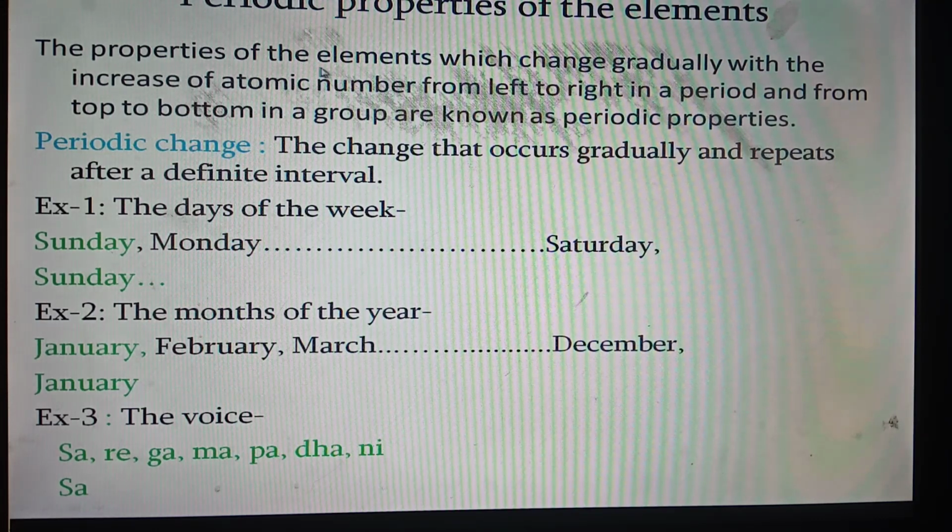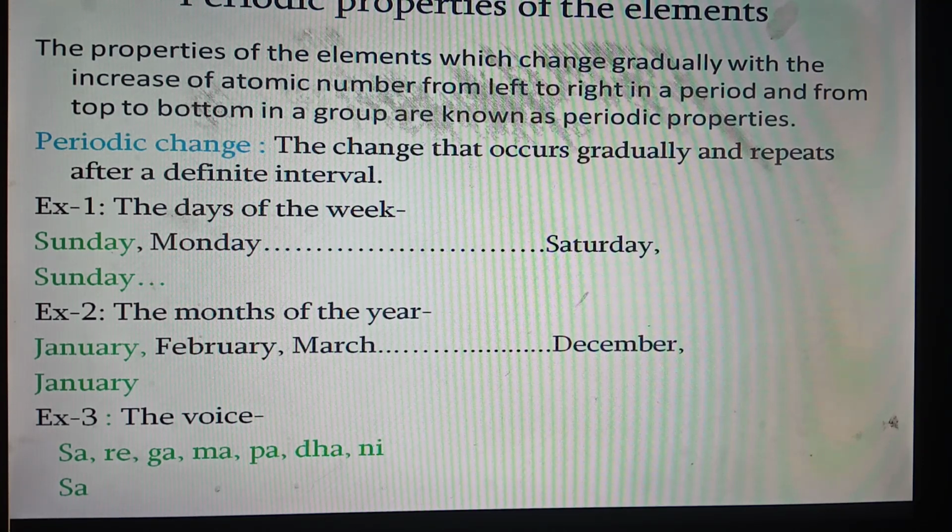The properties of the elements which change gradually with the increase of atomic number from left to right in a period and from top to bottom in a group are known as periodic properties. You all know that there are 7 periods and 18 groups in the periodic table. There are some properties which change gradually from left to right in a period and from top to bottom in a group also.